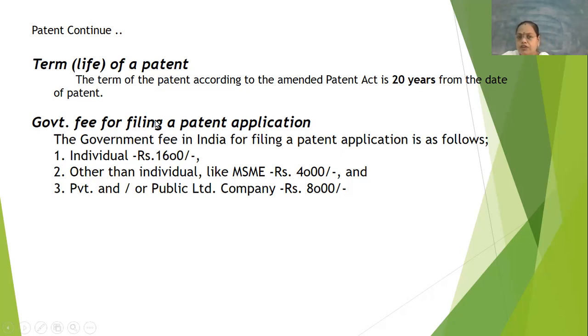And what is the government fee for filing a patent application? For example, a single individual who has done the invention can go and file with around 1600 rupees. Now these have been changed, so accordingly you need to go and file the patent application. For other entities like entrepreneurs, companies, MSMEs, the amount is 4,000, and for public and private limited companies filing the patent for their products, the application fee is 8,000 rupees.